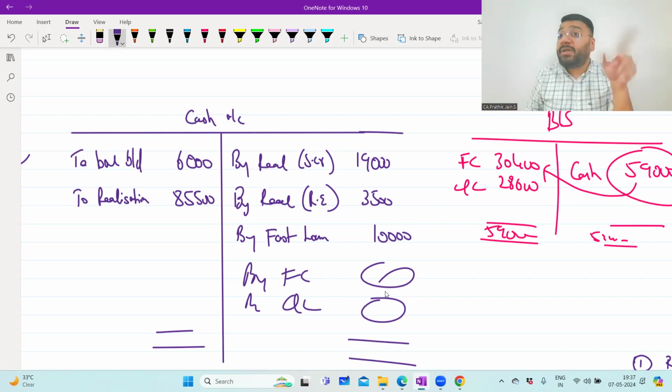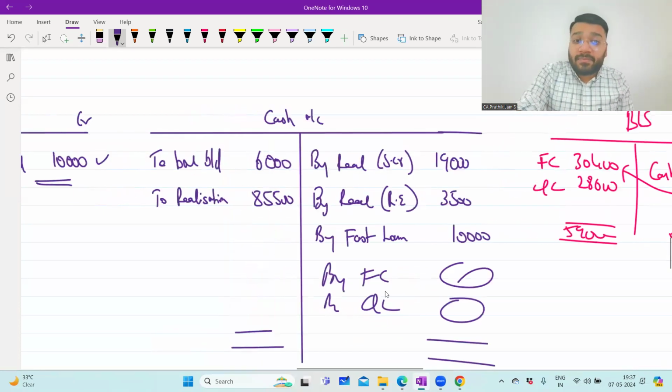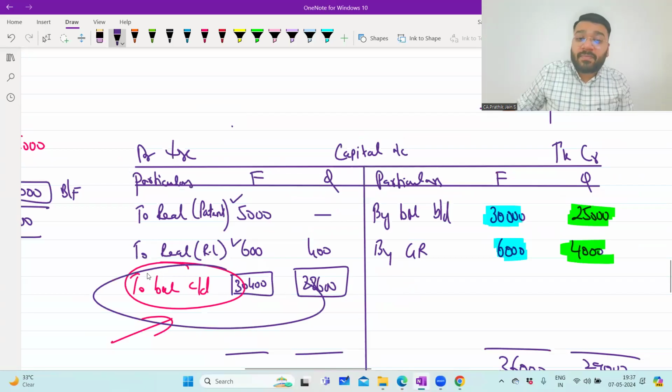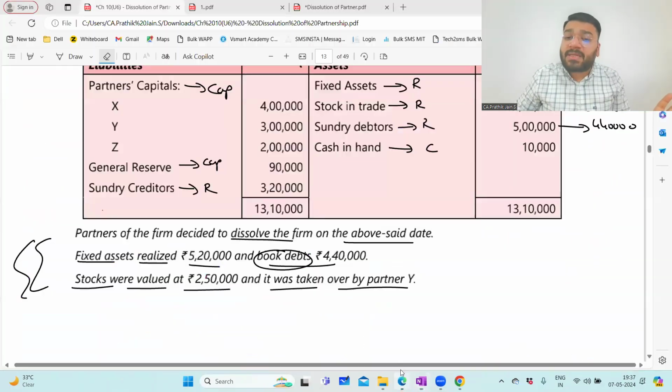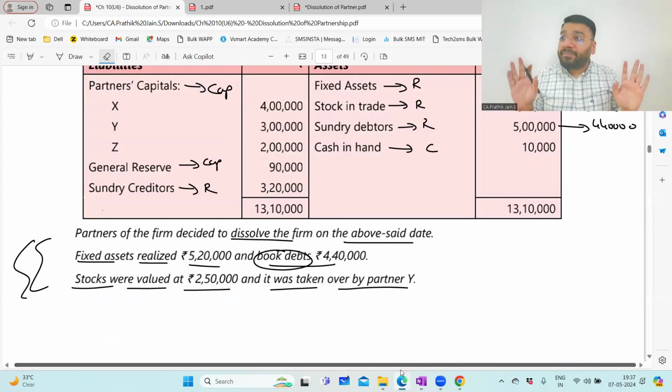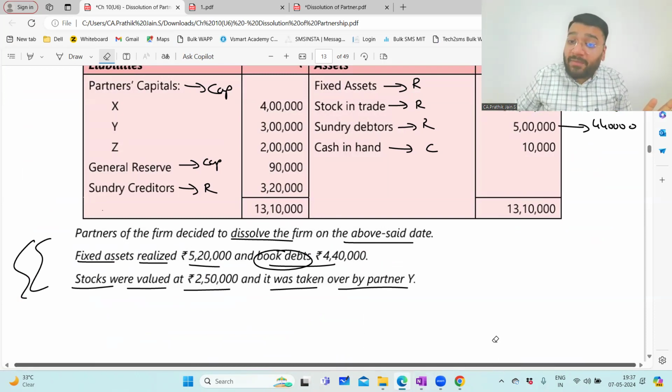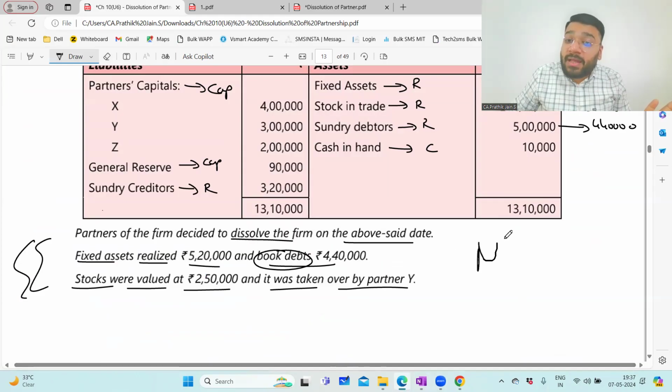Now, where the question of solvency or insolvency will come is basically when you don't have the surplus money. You don't have the surplus money and you don't have the money to pay the external liability holders. That is when the concept of solvency or insolvency will come into picture. That we'll be discussing in the next class. In this class, very simple, I'm discussing the dissolution entries when the partners are solvent, which means the business has a lot of surplus money. At the end, we have so much money that the partner is taking that money and going home. So when he is taking money and going home, there's no question of insolvency. Insolvency means I don't have sufficient money to make the payment to the liability holder itself.